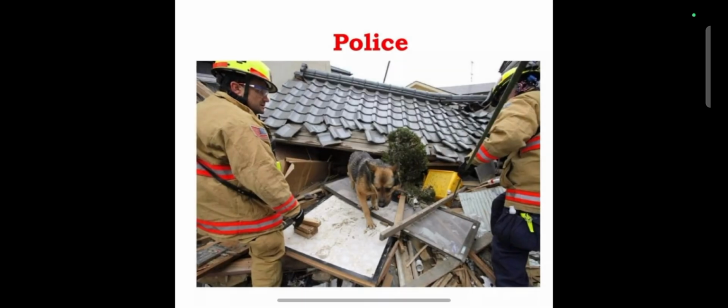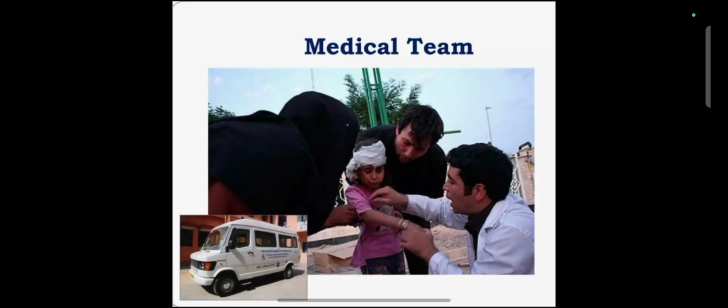As you can see on your screen, the police, with the help of sniffer dogs, find the people who are trapped under the debris or buildings, where people are not able to go to find them. In such situations, these sniffer dogs play a very important role in finding people trapped under the debris.